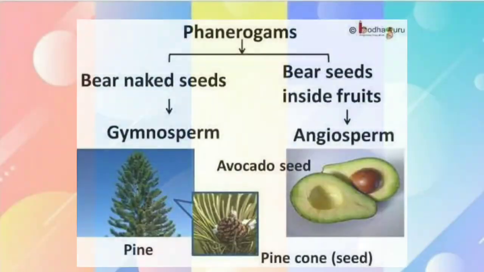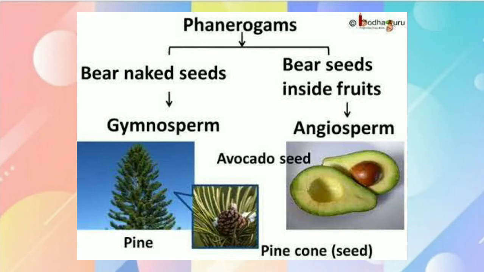Children, in this video today we shall be learning about phanerogams, gymnosperm and angiosperm. Okay, so let's begin.